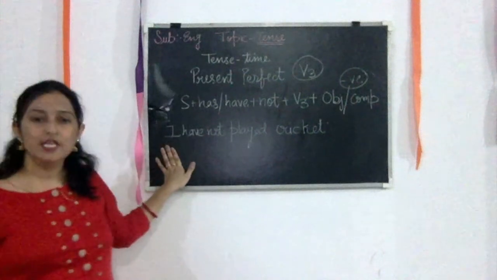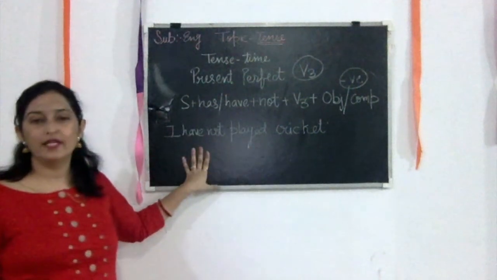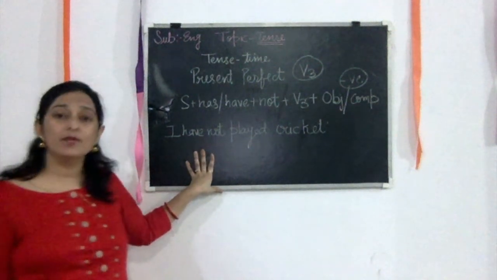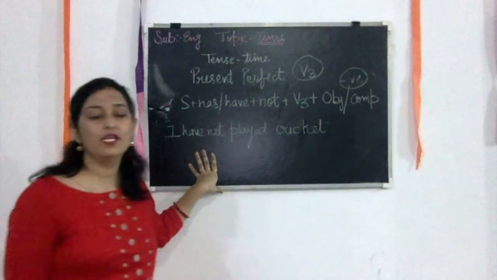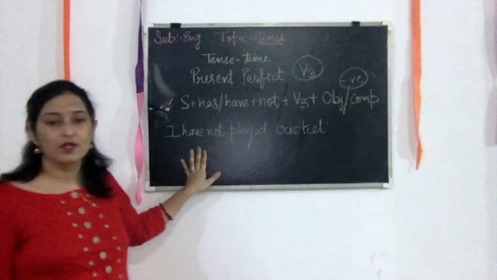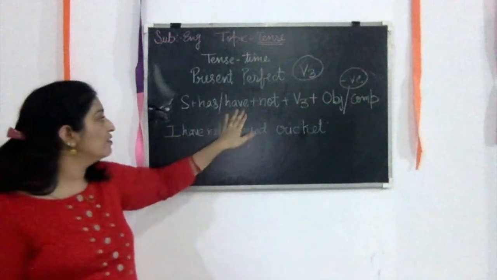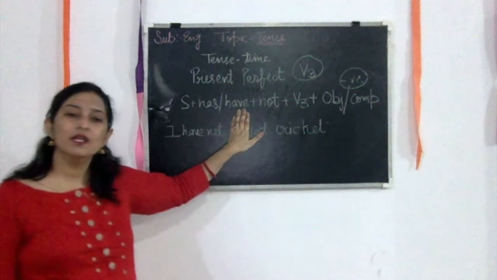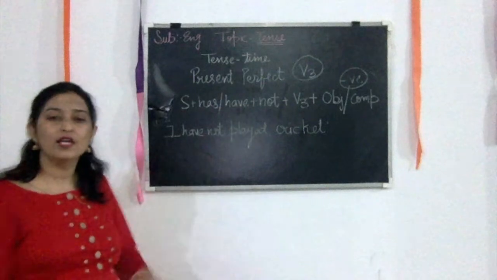See, I haven't played cricket. I have not played cricket. We have not played cricket. She hasn't played cricket, or she has not, or he has not, or he hasn't played cricket. So other things are the same. To make it negative, we have to use the helping verb has not or have not, and simple. Now this is the negative form of the present perfect. So you all get it?